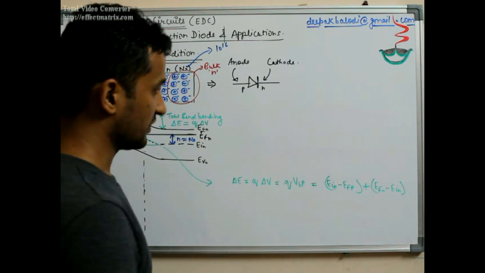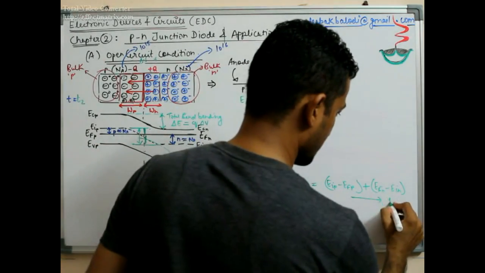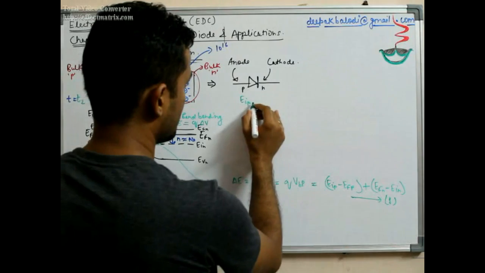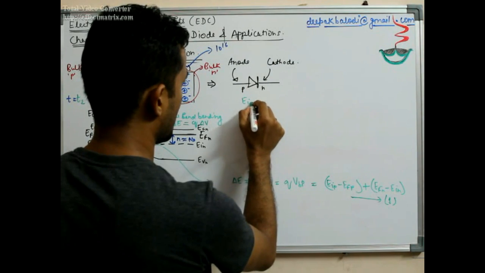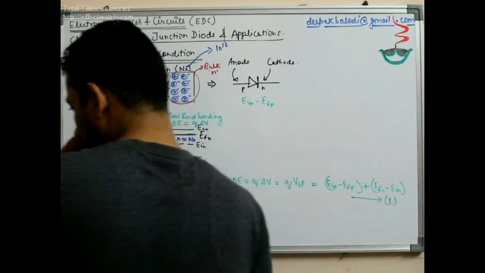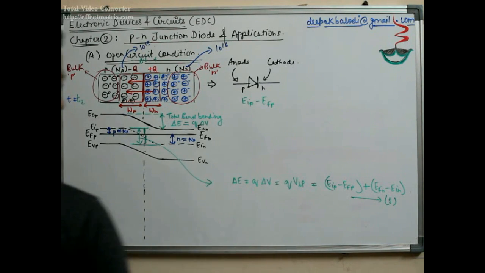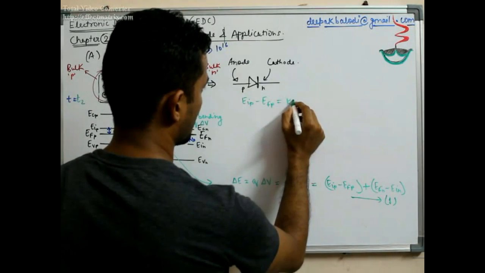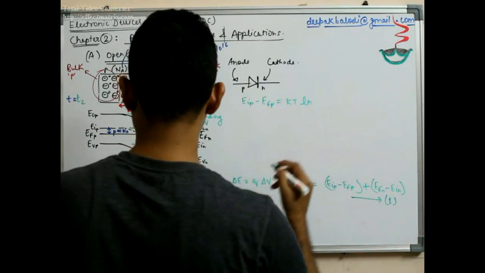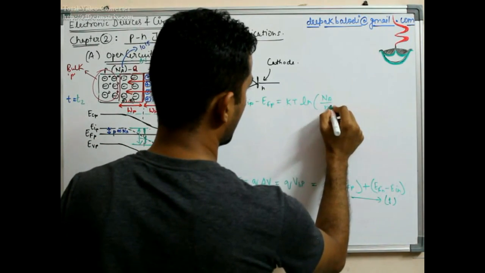From there we know that EIP minus EFP is basically kT ln Na by Ni.